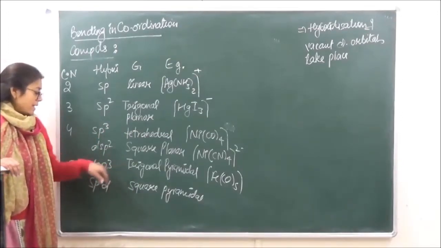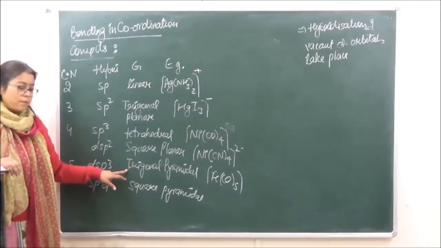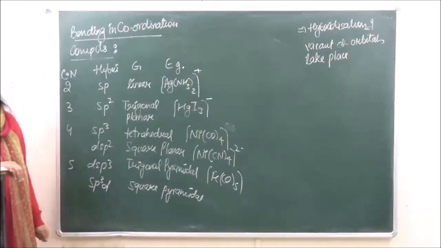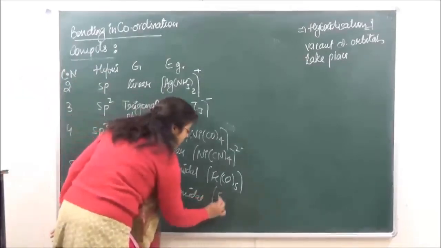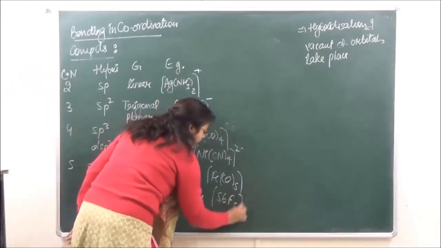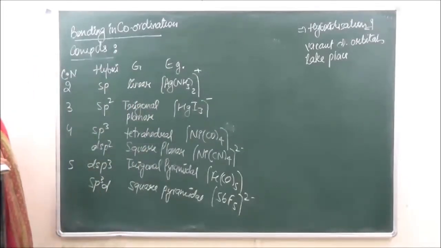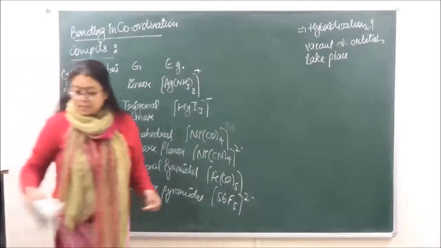So in case of dsp3, the geometry is trigonal bipyramidal, and in case of sp3d, it is going to be square pyramidal. An example which we can take over here is that of SbF5 2 negative.